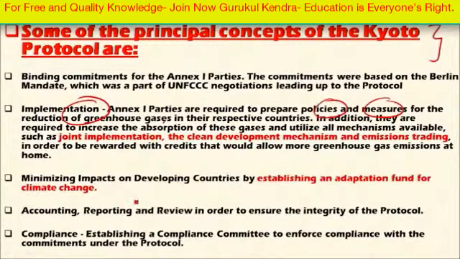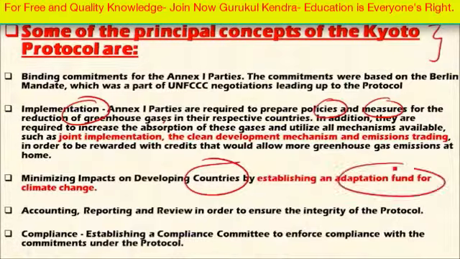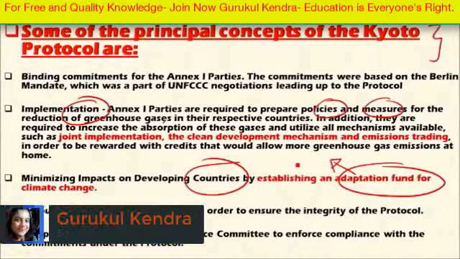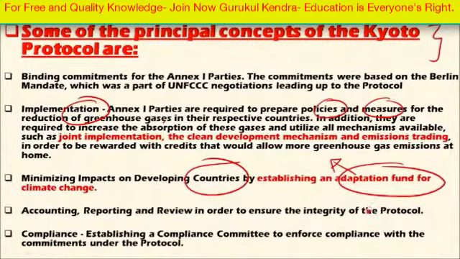Another principle of the protocol is minimizing the impact of global warming on developing countries and least developed countries by establishing a fund called the Adaptation Fund for Climate Change. This fund will provide financial assistance to developing countries and least developed countries in undertaking various green initiatives and also to adapt to global warming. Other principles include that accounting, reporting and review of greenhouse gas emissions into the atmosphere must be there in order to ensure the integrity of the protocol.